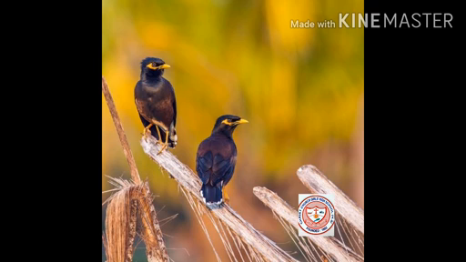Now see what is the next picture. This is a picture of a myna. Whenever we look around in our neighborhood, sometimes we see one, sometimes we see two, three, four gathering together, chirping all day in a louder noise. This is known as myna, and we can see this kind of bird in our neighborhood.